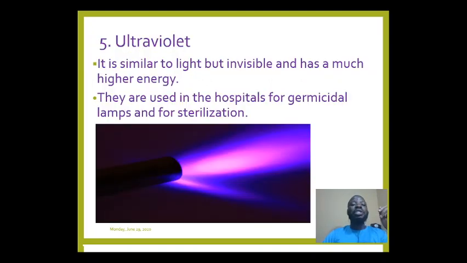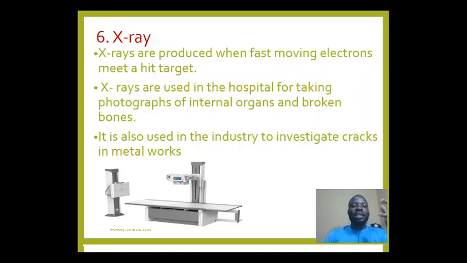The next one we have is ultraviolet ray. Ultraviolet ray is similar to visible light. The only difference between ultraviolet ray and visible light is that ultraviolet ray has higher energy compared to ordinary visible light. We use it basically for sterilization of devices in the hospital, or to kill germs generally. That's what we use ultraviolet for. Then we have X-ray. This one is very common. They are produced as a result of fast-moving electrons, and they were discovered by a scientist known as Roentgen, which we'll be discussing later in one of our videos, inshallah.